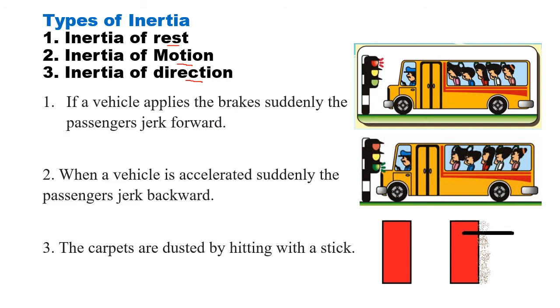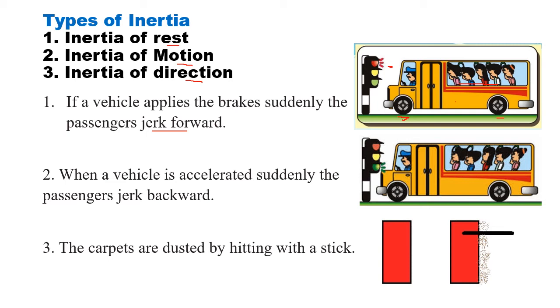Now you can see at the bus there is a red light blinking, so the driver has applied a brake and all these people in the bus have jerked forward. The passengers have jerked forward. Why? The bus was in motion. The people in the bus were in motion. Can you observe the picture? The bus was in motion, the people in the bus are in motion, the driver suddenly applies the brakes. So when he applies the brakes, the frictional force of the wheels stop the bus. So the bus is stopped.